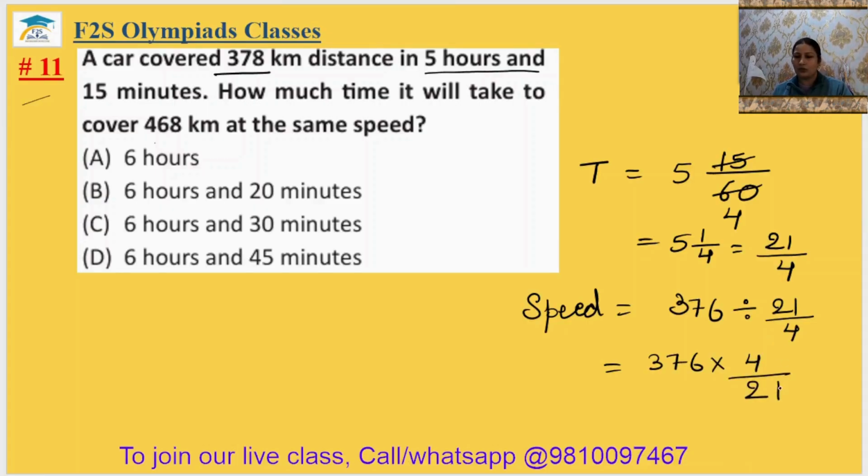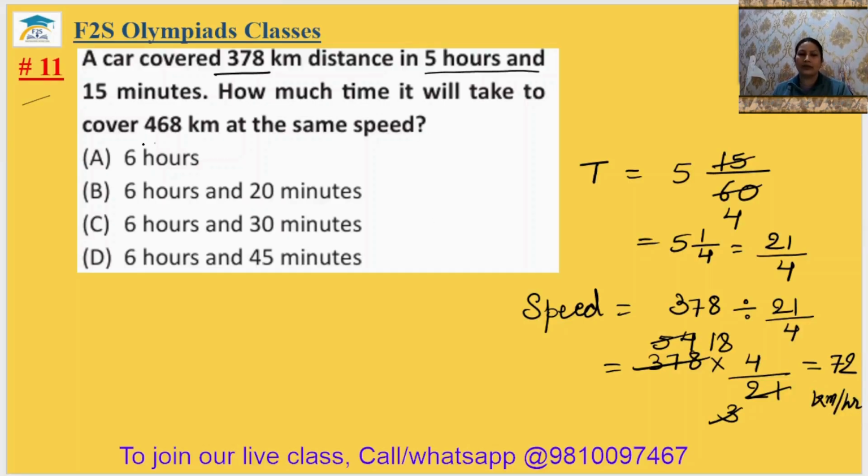Now 3 ones are 3 and 8 threes are... I have written wrong. It is your 378. 18 fours are 72. The speed is 72 kilometer per hour.